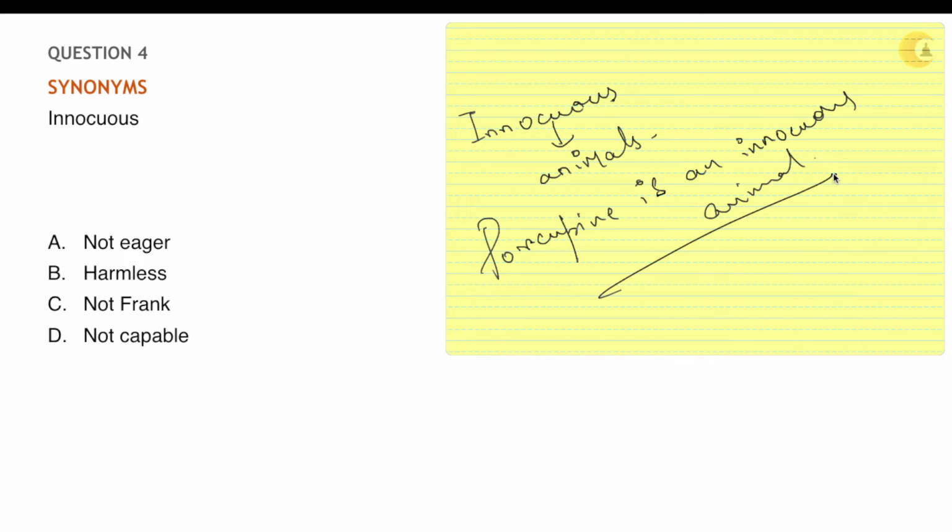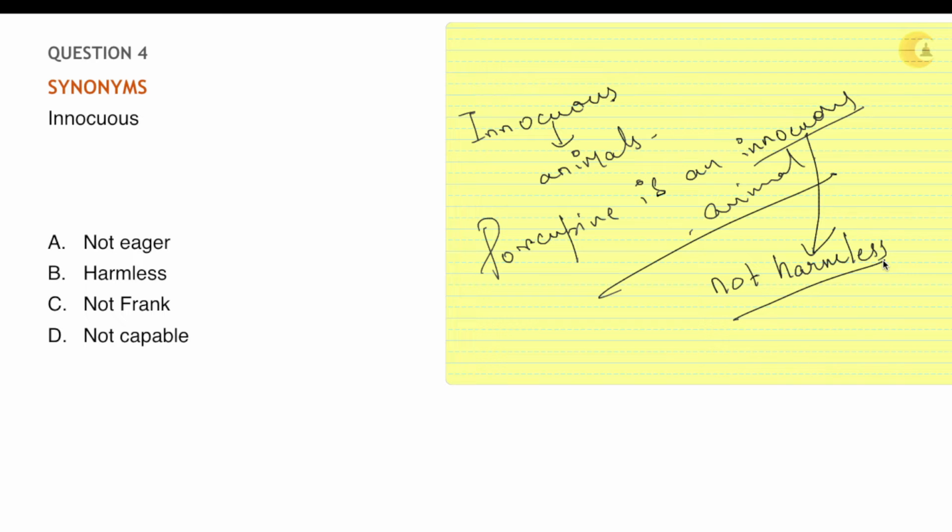What does this statement mean? Innocuous means not harmless. Something that is not harmless is innocuous. That means porcupine is not a harmless animal.